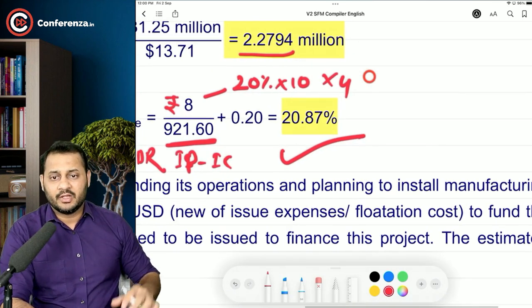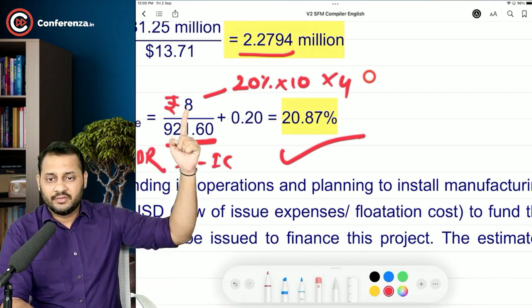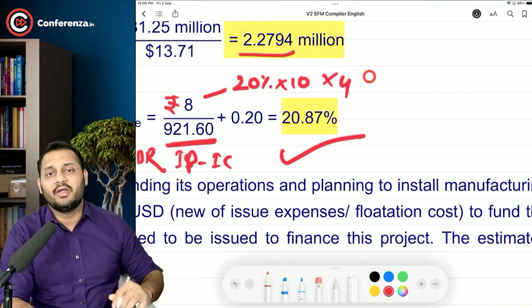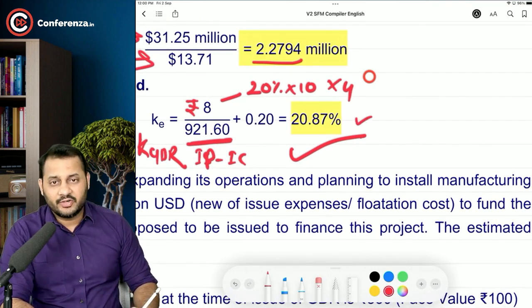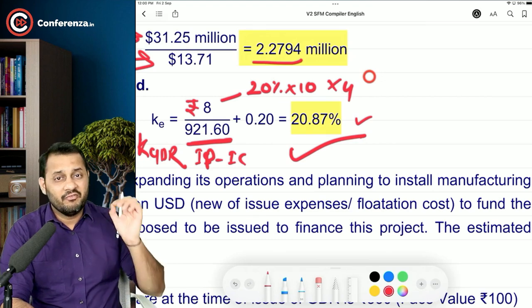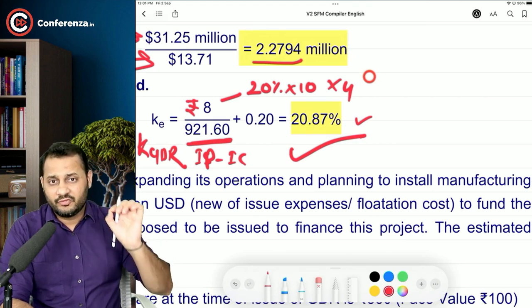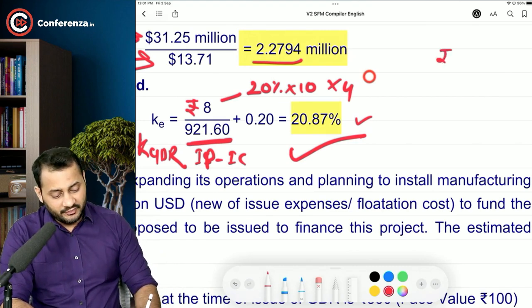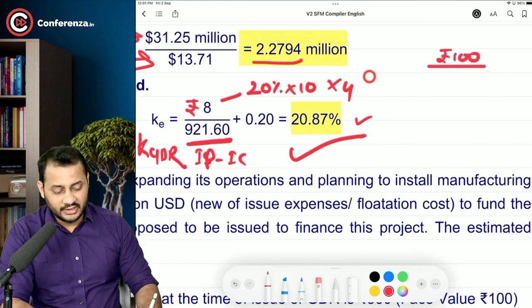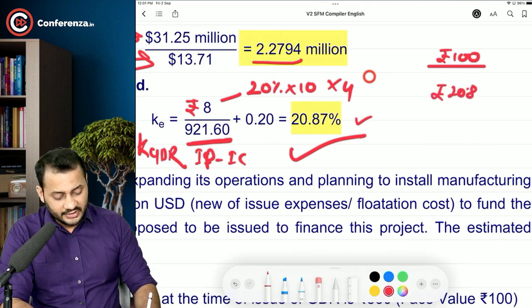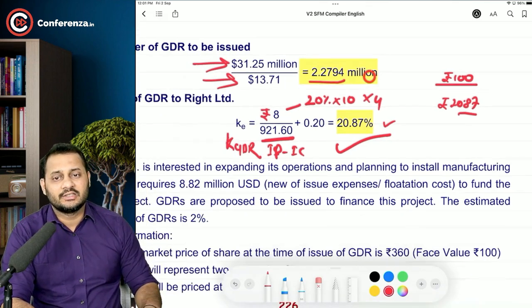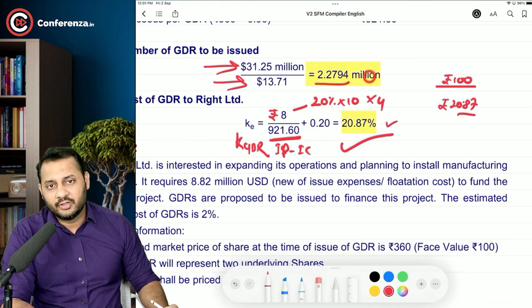So what is happening? We are paying 8 rupees as a dividend for using this much of the amount at a growth of 20%. So it is costing us 20.87%. Every rupee from the GDR issue is costing us 20.87. That means if we have raised 100 rupees from the GDR, we will be paying 20 rupees 87 paise as a cost or interest or dividend on that amount. So that's called the cost of the GDR to Write Limited.